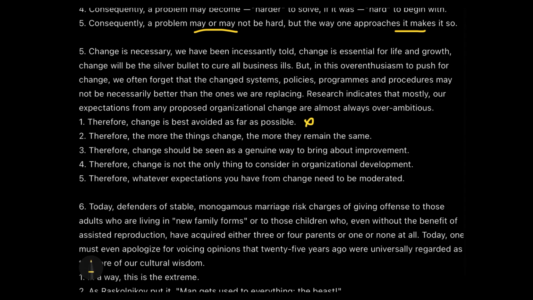No, no, no. You cannot come up with a statement where one is good. Why? Because in this paragraph, we were actually talking about the benefits of changes, and then also took a second side in stating that they cannot be good as well. So let's check the next one. Therefore, the more the things change, the more they remain the same. Perfect. Don't you think that this is summing up the entire story?